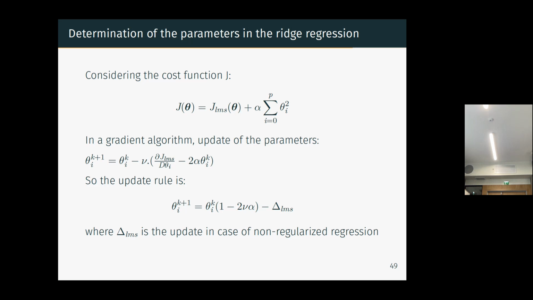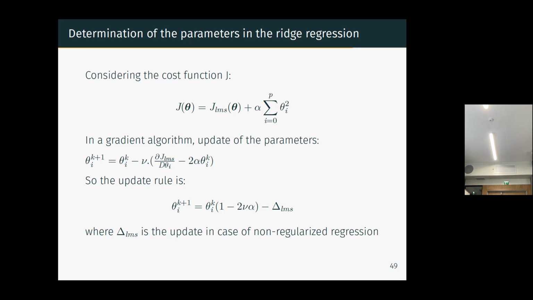Okay, and if you add a quadratic regularization term, you have to derive not only this function but also this function, and it will give you that. So you see that your update rule is the same, but you just decrease a bit the value of the update.